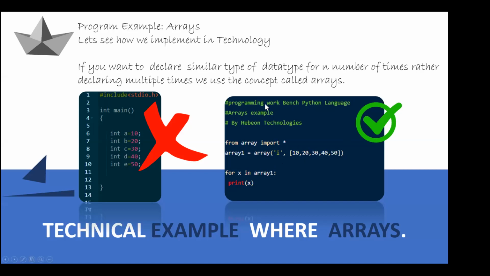So I assume that in Python we are going to import the array, and then we are going to use this method called array to inject the values inside. The outcome of this particular declaration goes into the array1 variable.